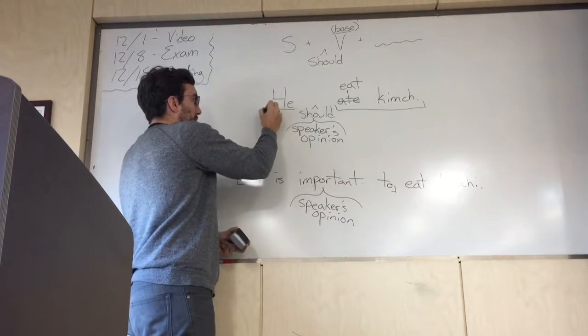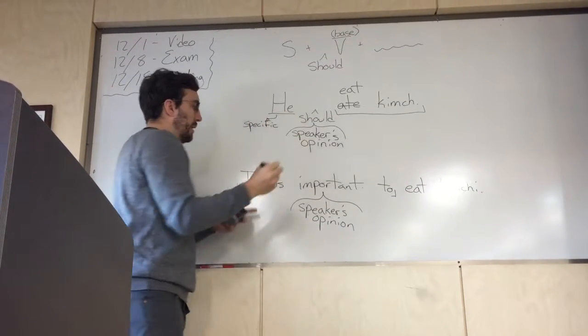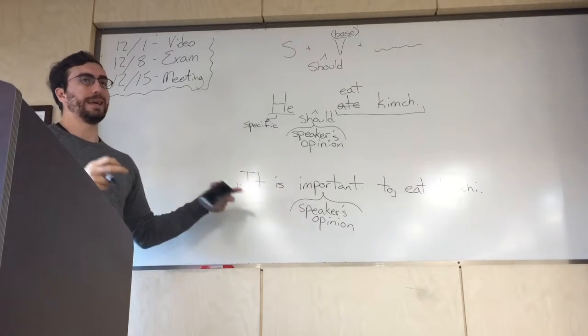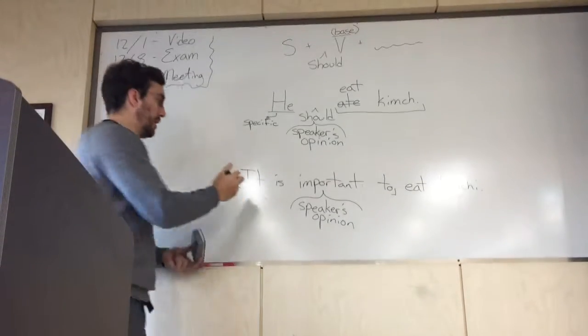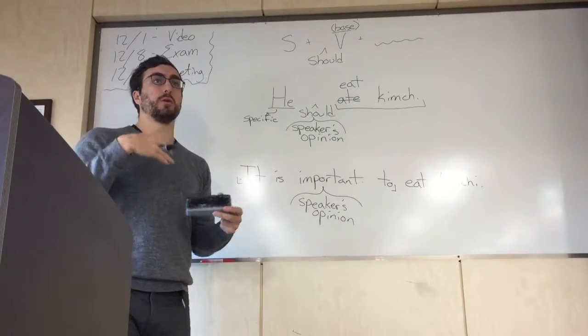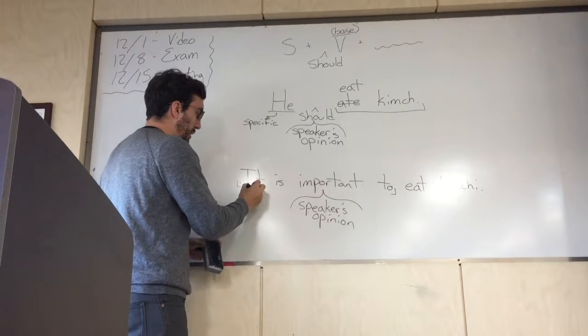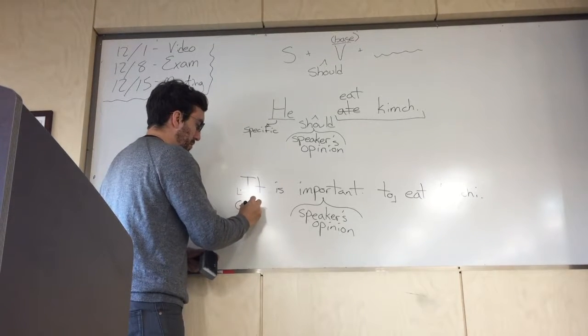So this is a specific subject. Here, when I say "it is important," it's general. It's not just for him, it's for everyone. Maybe for all Koreans, maybe for all people, maybe for the earth, whatever your meaning might be, it's going to be a general meaning.